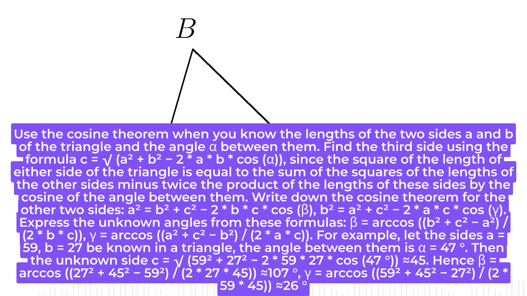Hence beta equals arc cos of (27 squared plus 45 squared minus 59 squared) / (2 * 27 * 45), almost equals 107 degrees. Gamma equals arc cos of (59 squared plus 45 squared minus 27 squared) / (2 * 59 * 45), almost equals 26 degrees.